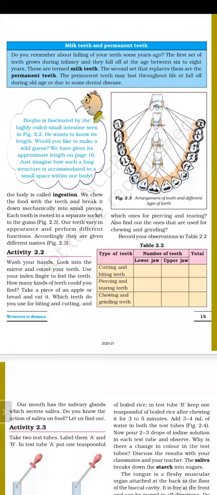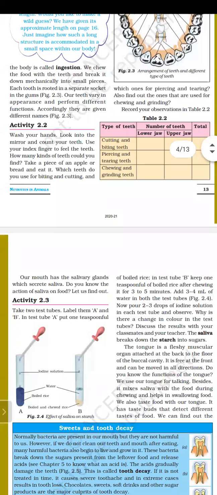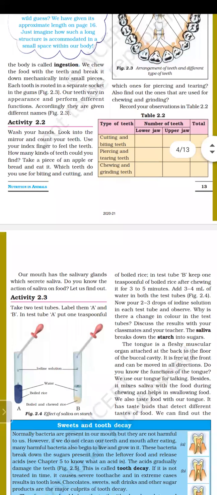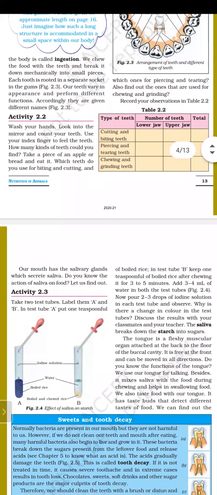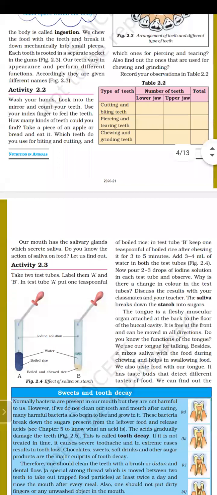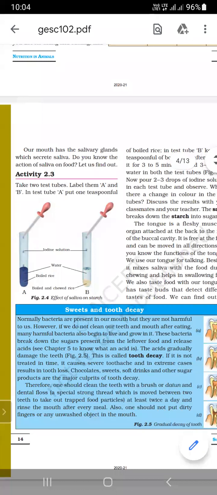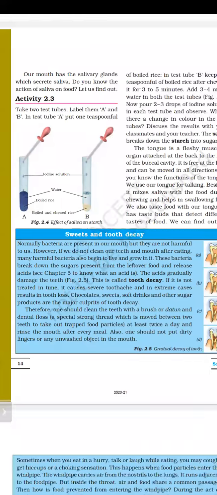So our mouth has salivary glands which secrete saliva. Saliva is produced by a gland located inside our mouth, and that gland is known as the salivary gland.